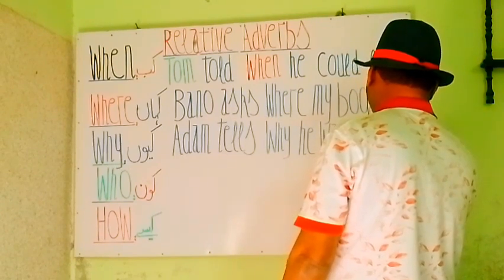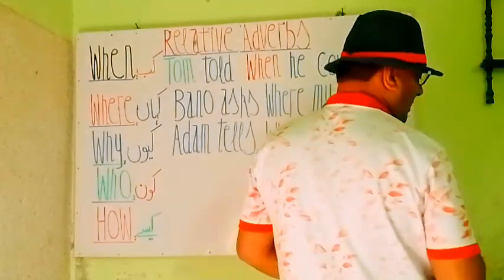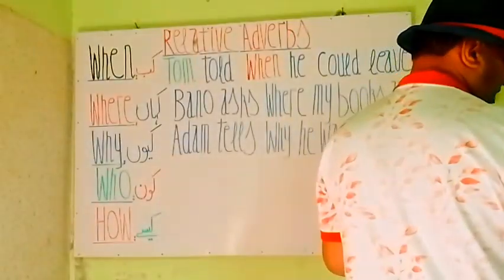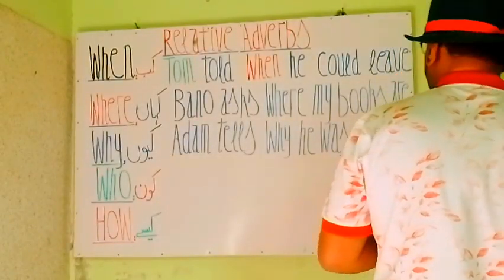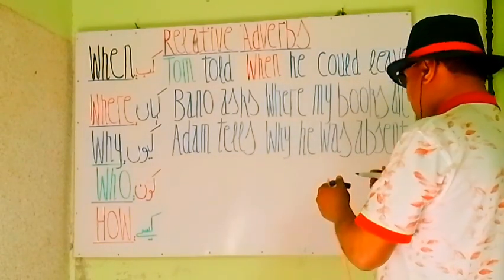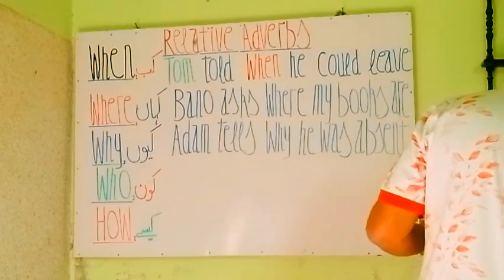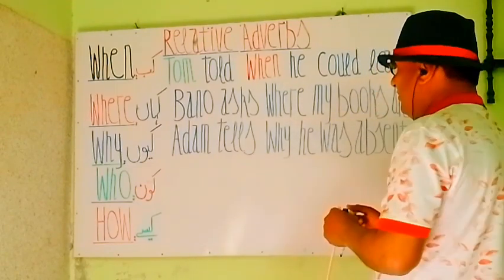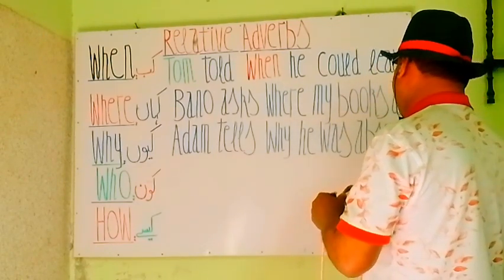Here you are, my students. This is a new statement, a new sentence constructed with the help of relative adverb y. So Adam tells why he was absent.